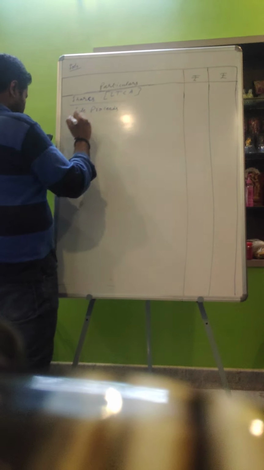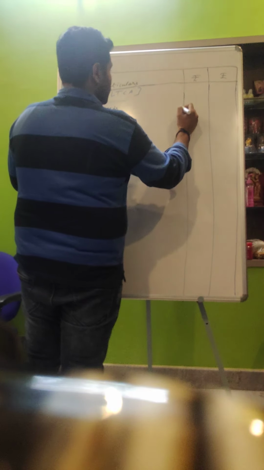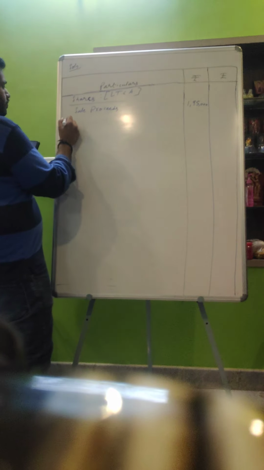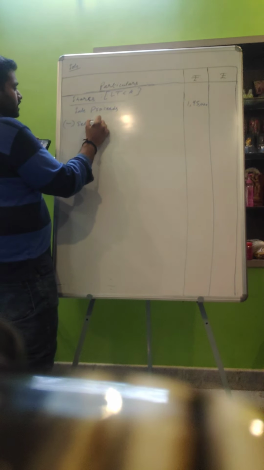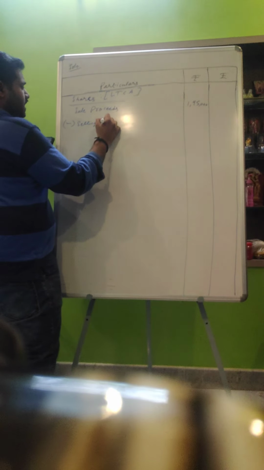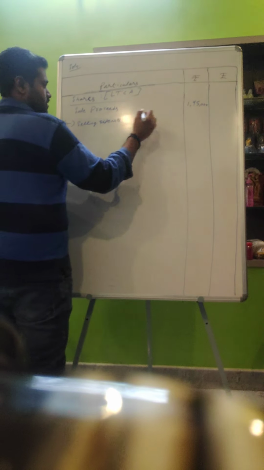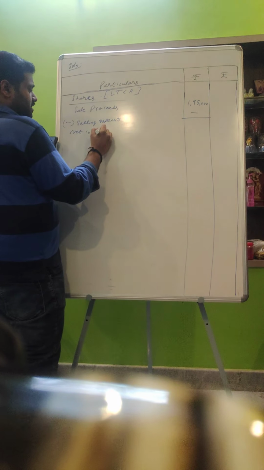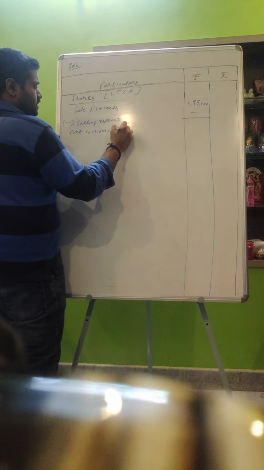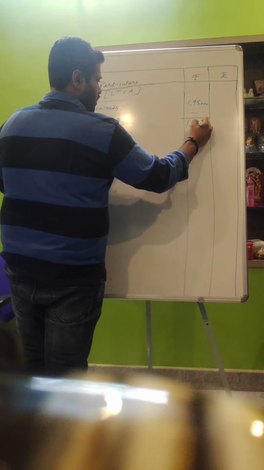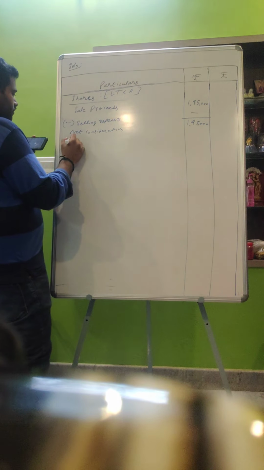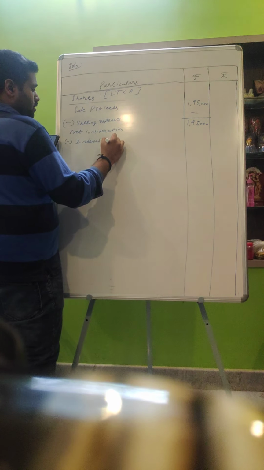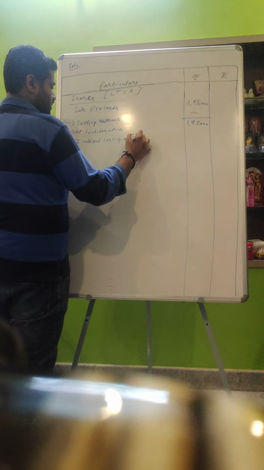So sale proceeds comes to rupees 1,95,000 less selling expenses. I think in this we don't have any selling expenses, so selling expenses becomes nil. Therefore net consideration will be 1,95,000. Next we need to index it. Therefore indexed cost of acquisition.